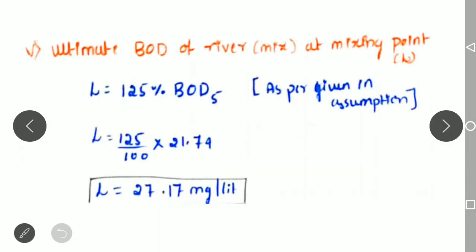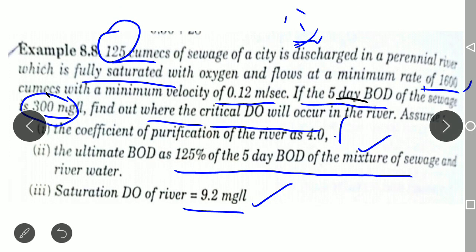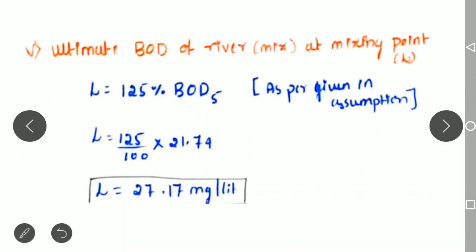Once we know the 5 days BOD, the problem gives an assumption that the ultimate BOD is 125% of the 5 days BOD of the mixture. Clear? The ultimate BOD you have to assume as 125% of the 5 days BOD, which has been calculated here.